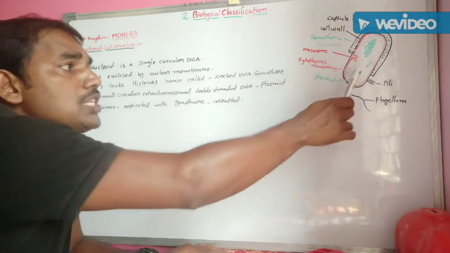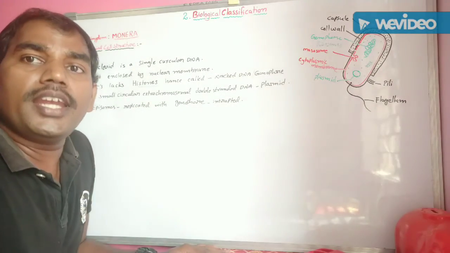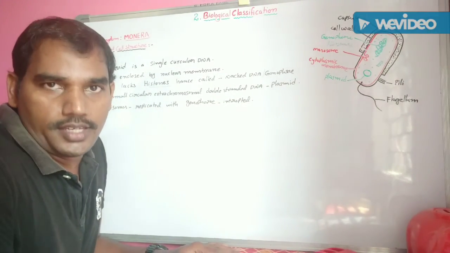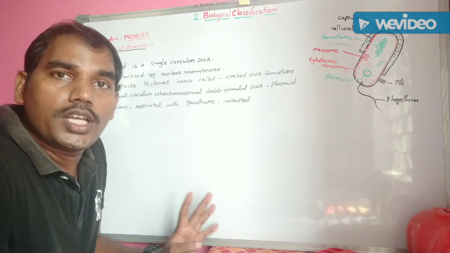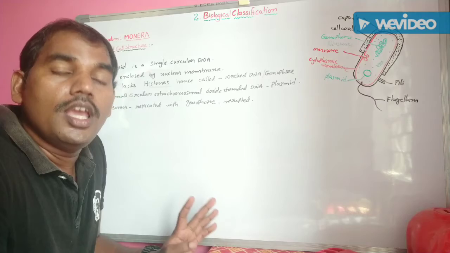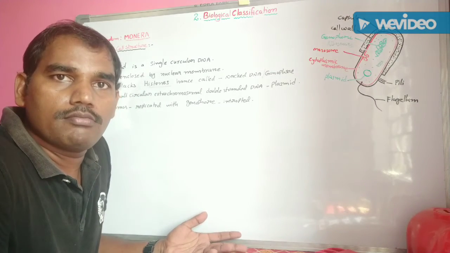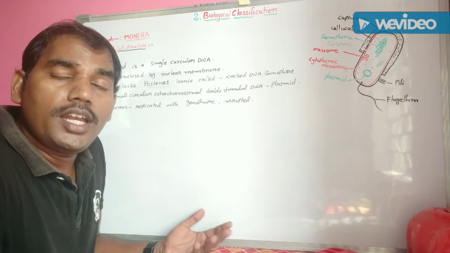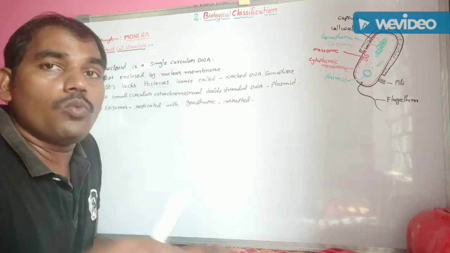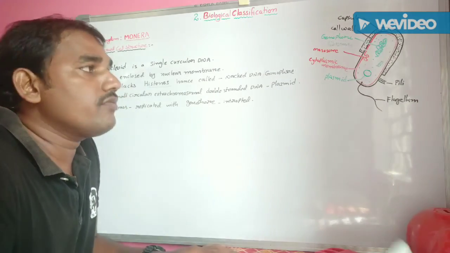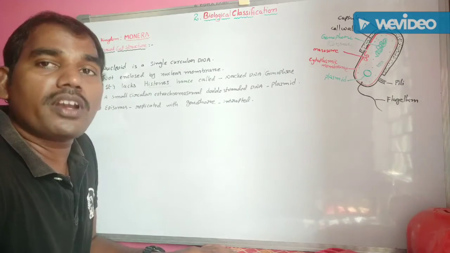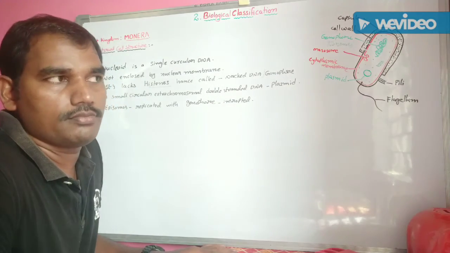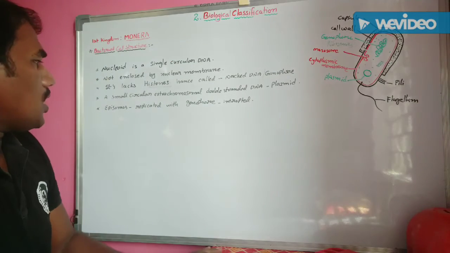Understand? This plasmid is a self-replicating DNA. So it is highly used in genetic engineering technology as a vector. The wanted DNA is transferred into the host organism with the help of plasmid because it is a self-replicating structure.